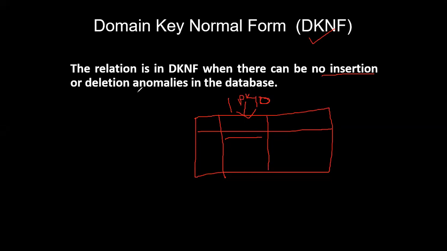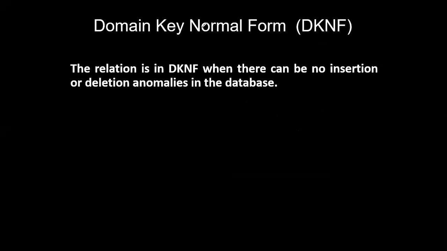So no insertion of anomalous data. When the primary key constraint is given, multi-values cannot be inserted, and the same customer with multiple names will not be there, right? All those things follow domain key normal form. So this is all about your normalization, guys.